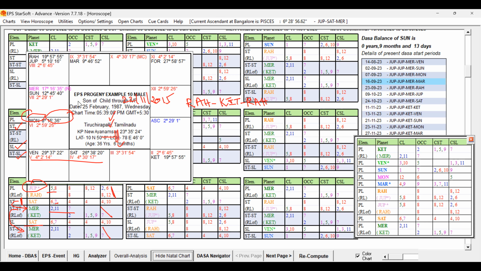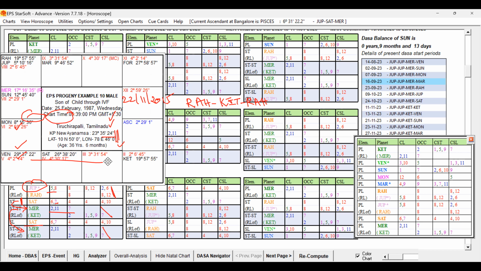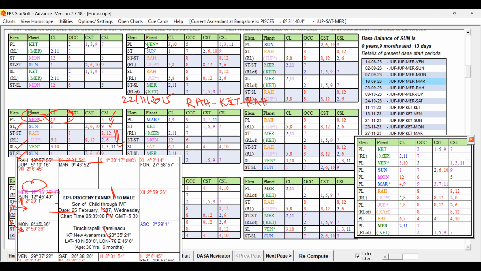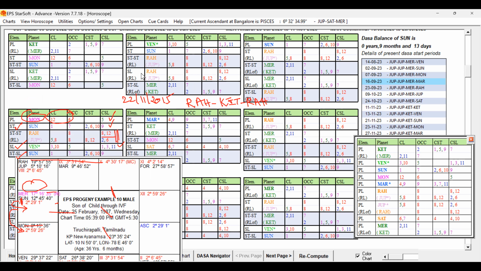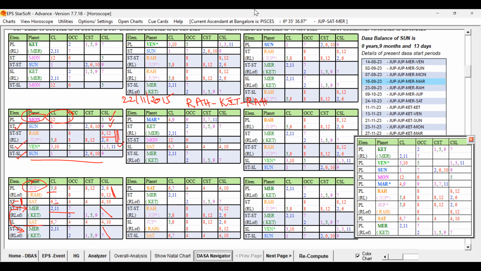So Rahu is indirectly conjoined with the Venus, occupant of the fifth house. You can see Venus is the source planet. Venus is forming indirect conjunction to the Rahu, passing its support to the Rahu. That way, Venus is passing strength and support to the Rahu. So that way, Venus is supportive for the delivery.